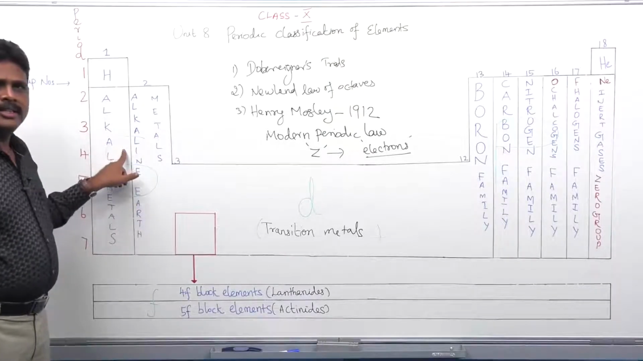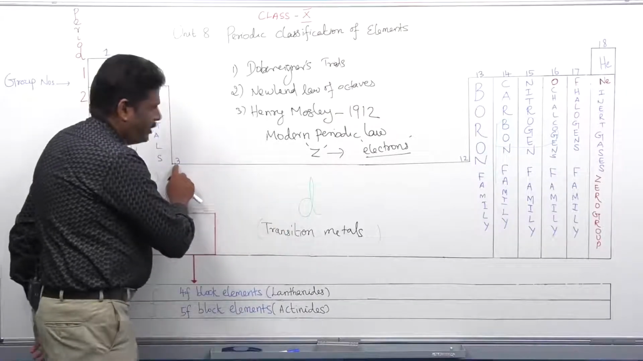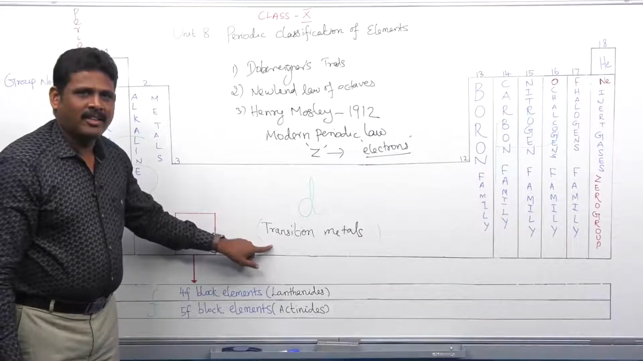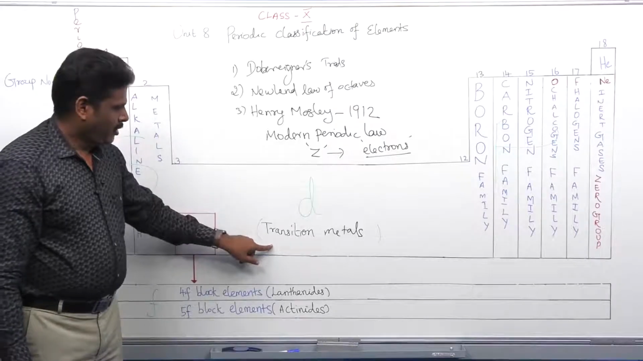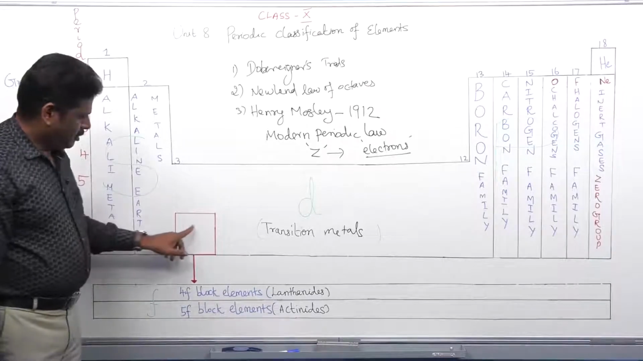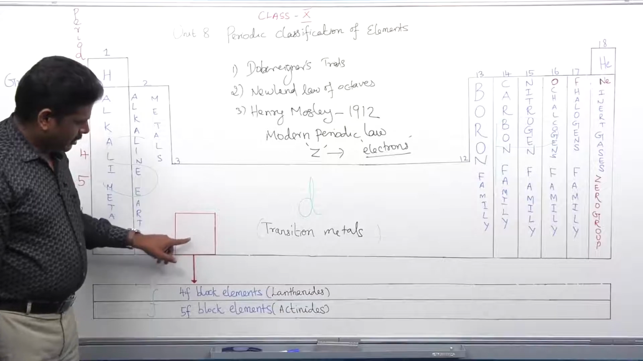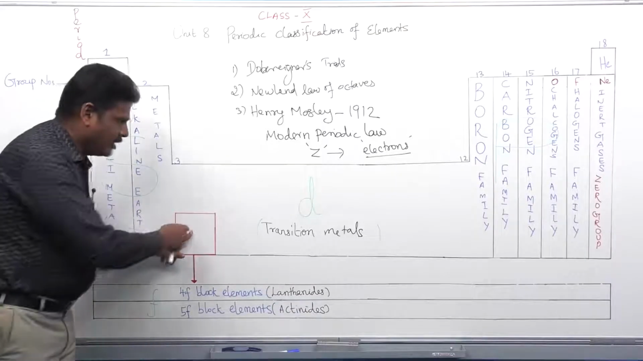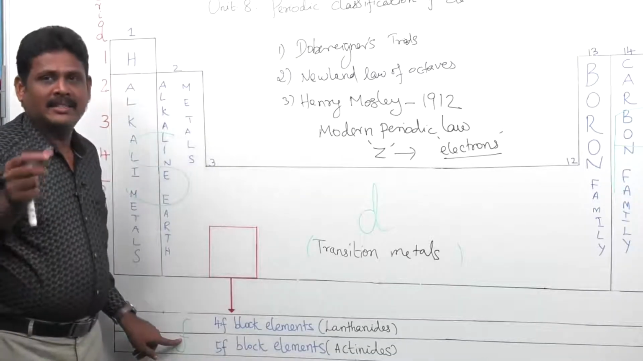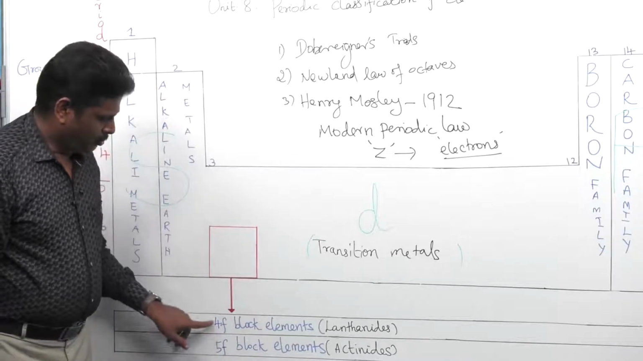the last electron enters into the s orbital, s subshell, whereas group number 3 to 12 are called d block elements, or we can call them transition elements. In the 6th and 7th periods, there are f block elements, because these f block elements are located within the transition elements, hence they are called inner transition elements. These inner transition elements are further classified into two broad categories.